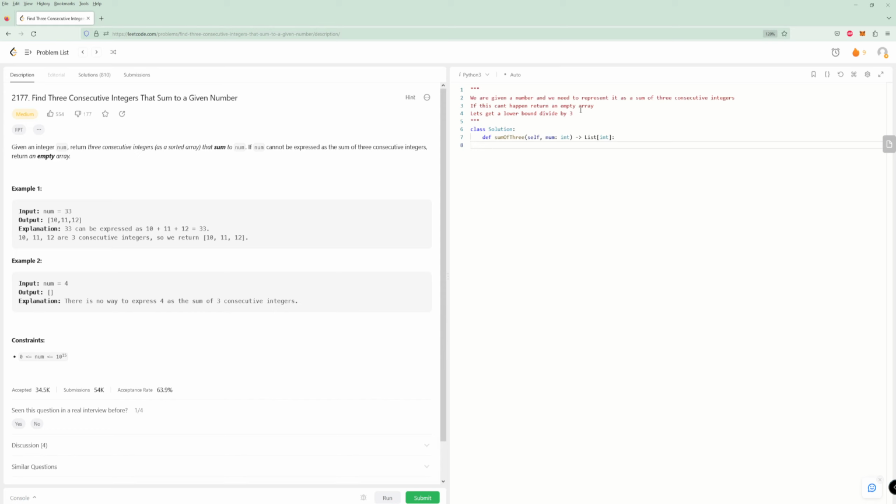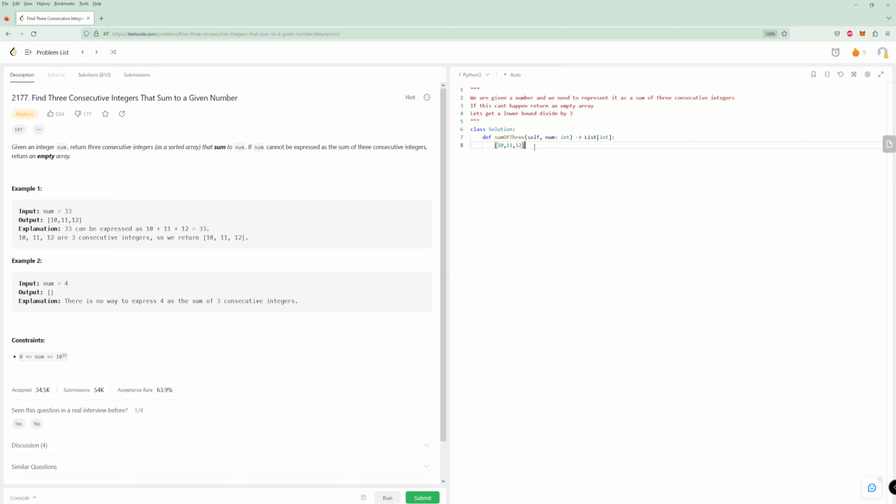So for 33, we would get 11, right? Let's say we get the lower bound, and then we take the number below and the number above, and we say this is our starting point, and then we try to go in either direction. If we hit below the number, then it doesn't work, and if we hit above the number, then it doesn't work.